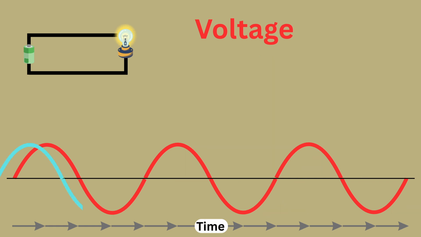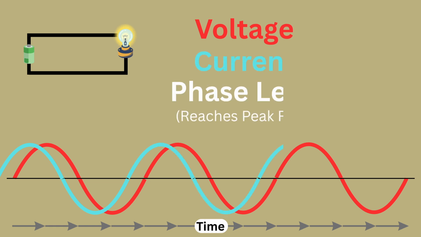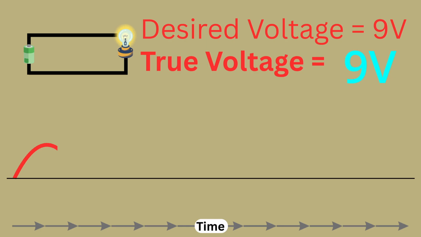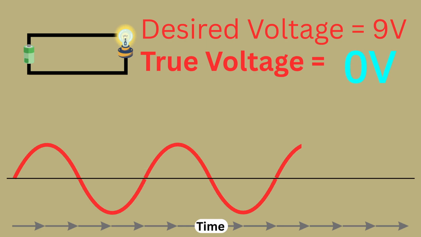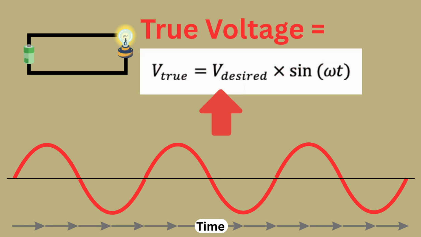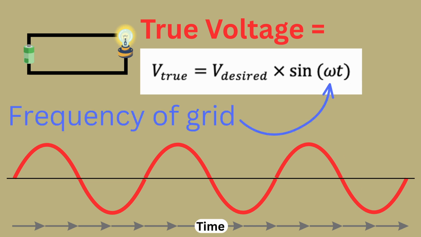The current can have a phase lead, where it reaches its peak before the voltage by some fraction of a period. Engineers generally choose the maximum voltage and current in the grid. However, the action of AC means the true voltage is constantly oscillating. At time t, it is equal to the maximum voltage multiplied by the sine of omega t, omega being the frequency at which the voltage oscillates between pushing and pulling.